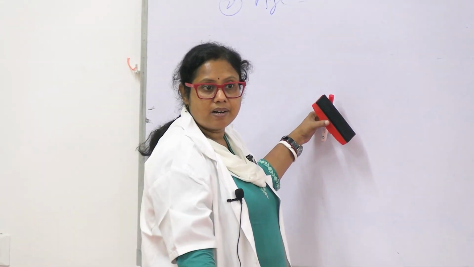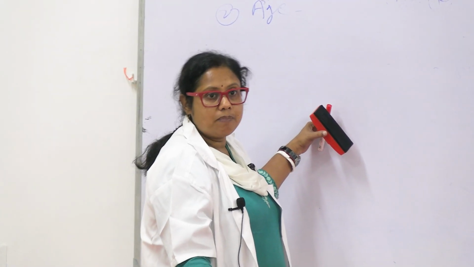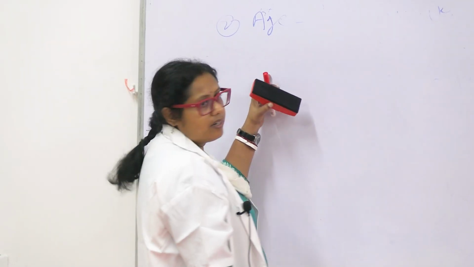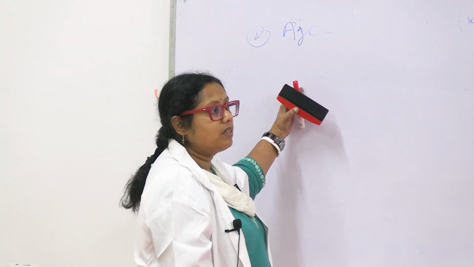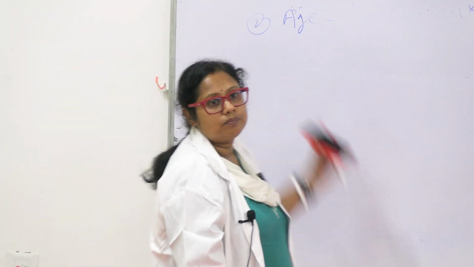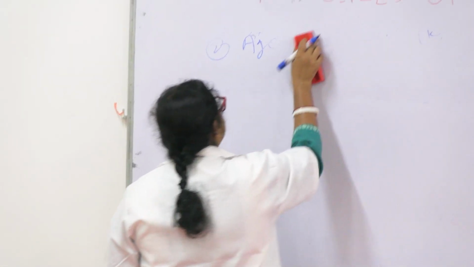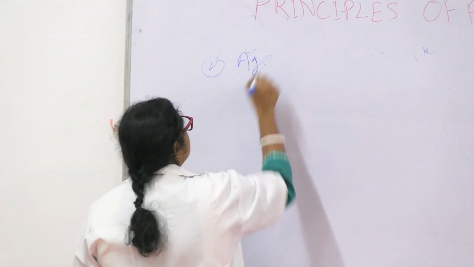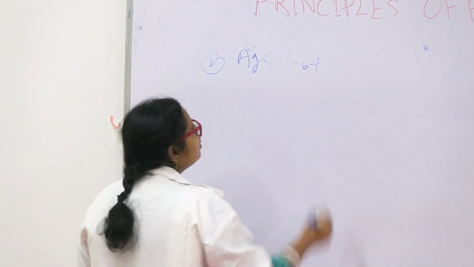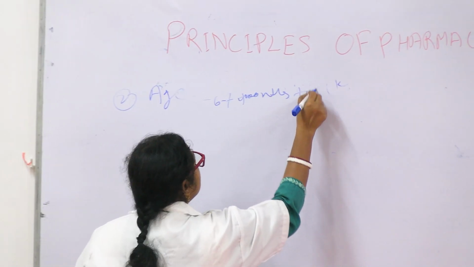Their blood-brain barrier is more permeable. So those drugs which usually do not penetrate the blood-brain barrier and reach the CNS, in pediatric patients less than 1 year, in infants, are able to go through the blood-brain barrier. So we have to keep in mind that in the first few months, 6-7 months to 1 year,